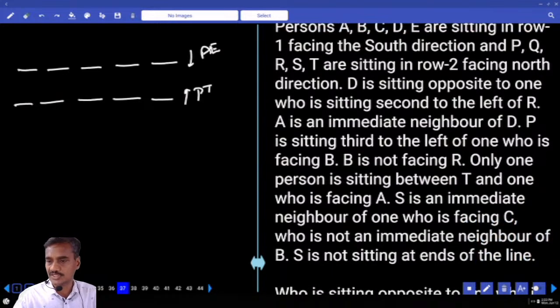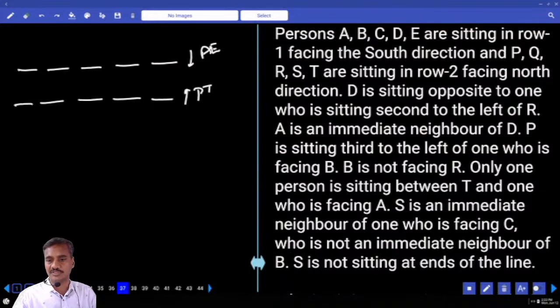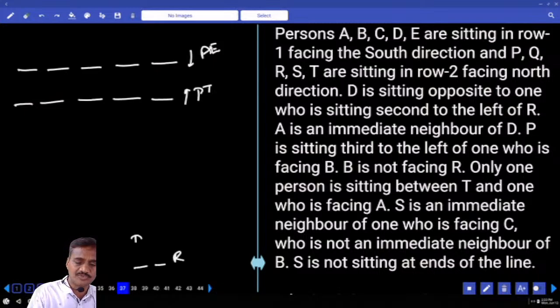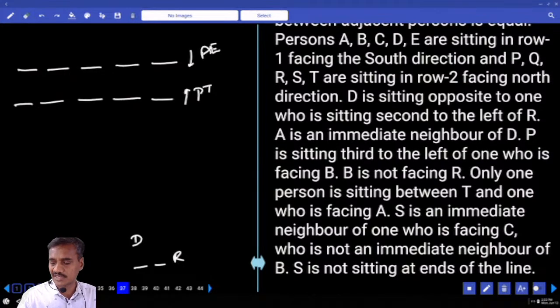The next one. D is sitting opposite to the one who is sitting second to the left of R. Now second to the left of R, D is sitting opposite to that one. If R is here and second to the left, opposite is, isn't it? And next one. A is an immediate neighbor of D. A can be either left hand or right hand.